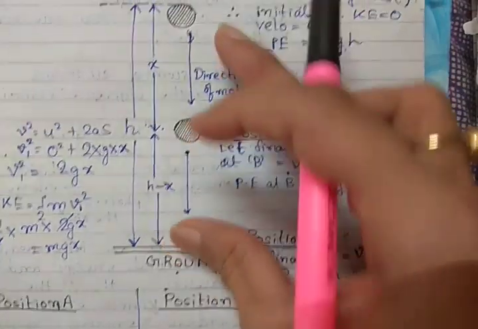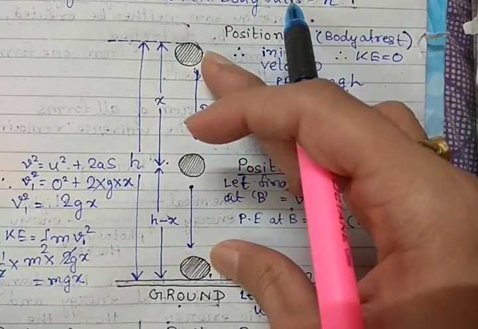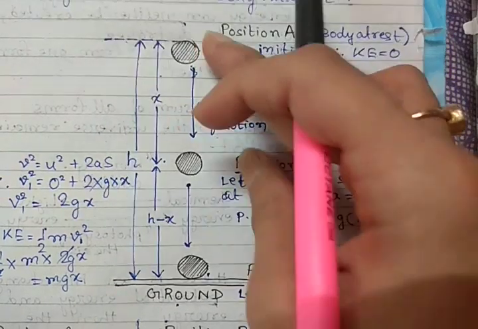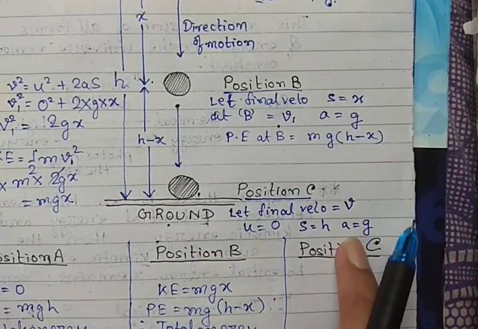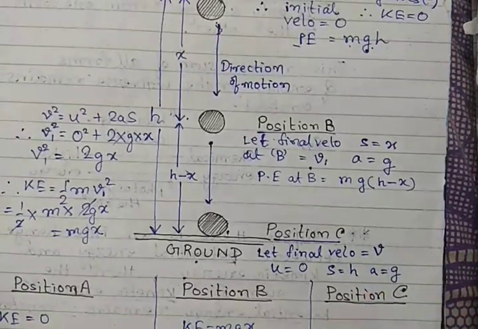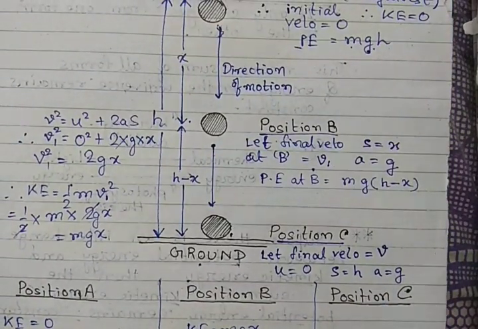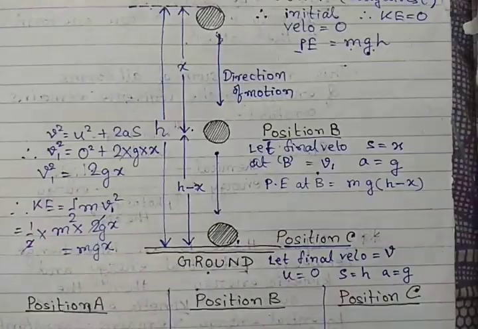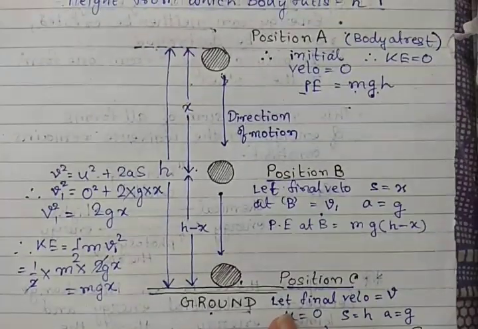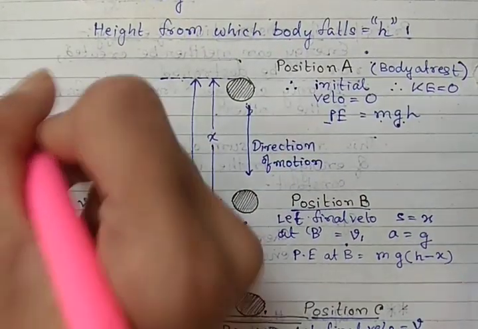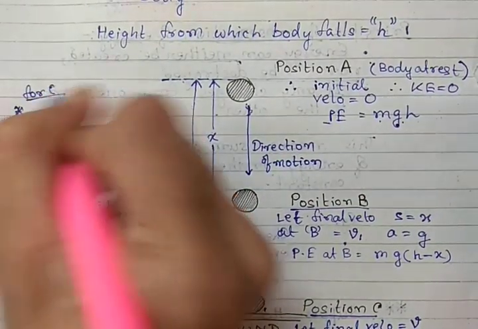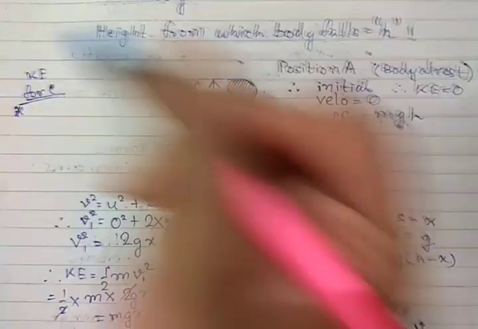S is how much distance has it covered? It has covered a distance of h. Total distance is h. And acceleration due to gravity is g. Clear? So let us calculate KE at this position. So we calculate v. This is KE for C.